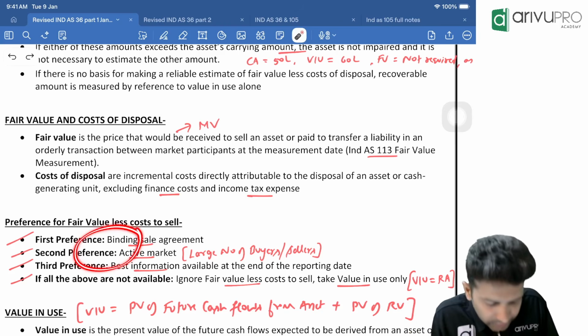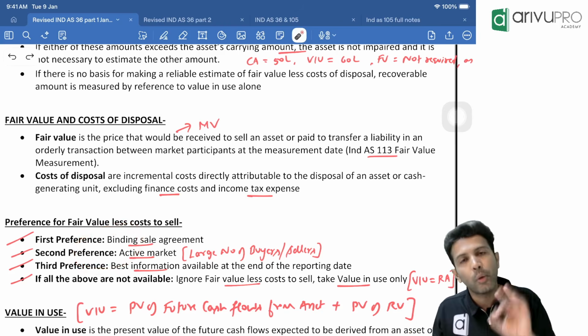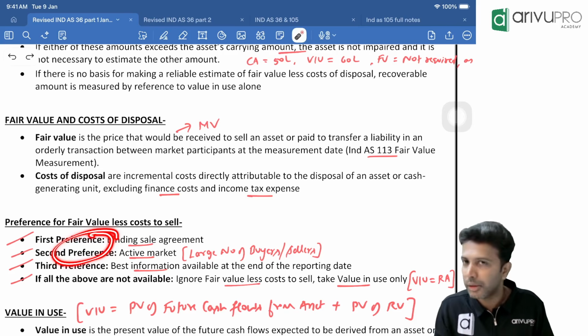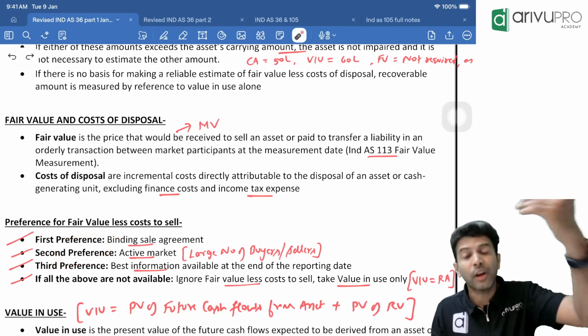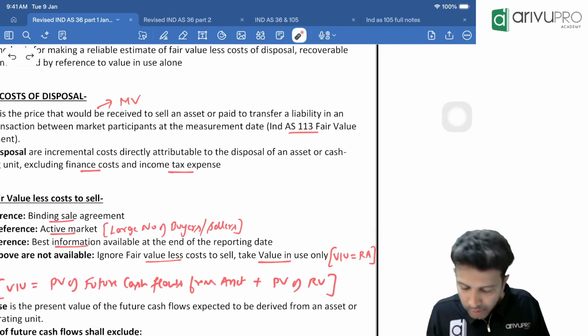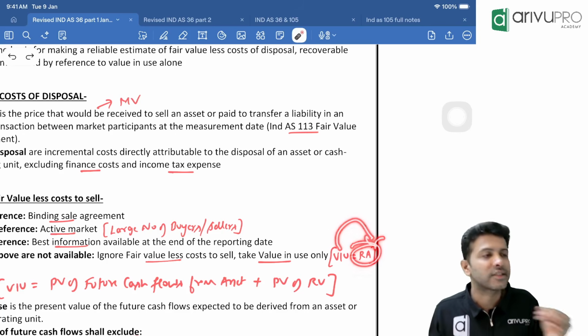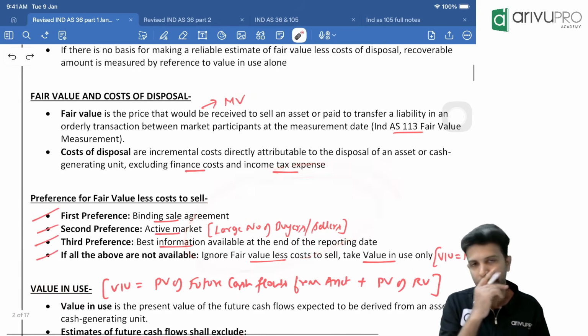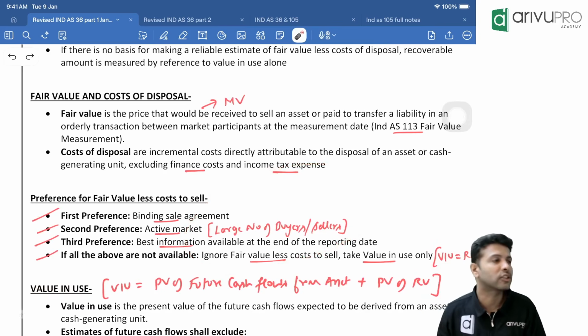If all the above three are not there, then what the standard says is ignore fair value. Take value in use itself as recoverable amount for impairment loss calculation. That's your order of priority for taking the fair value less cost to sell.